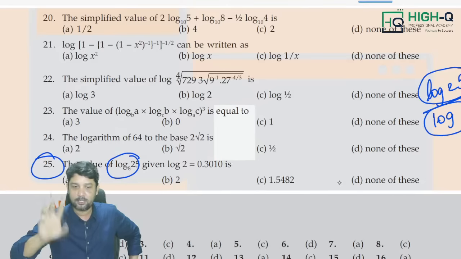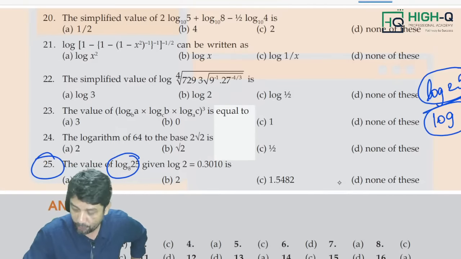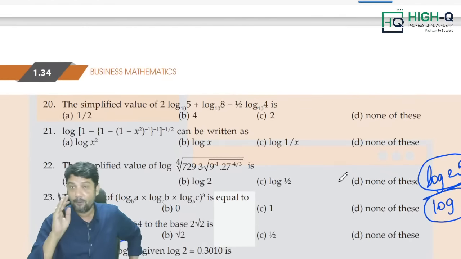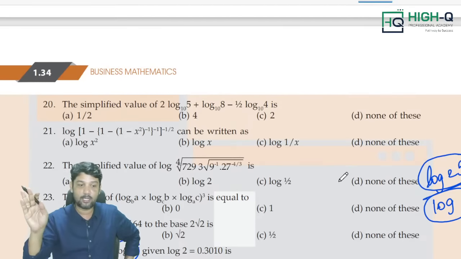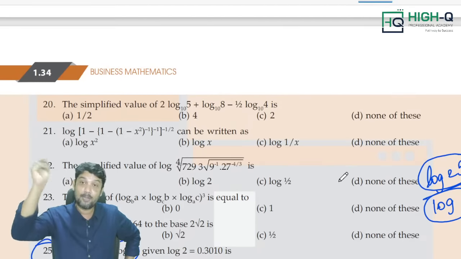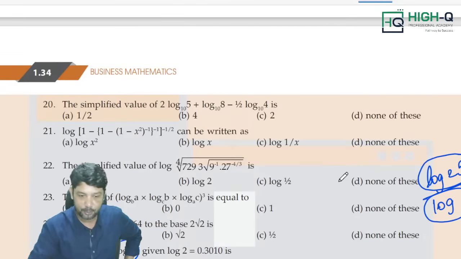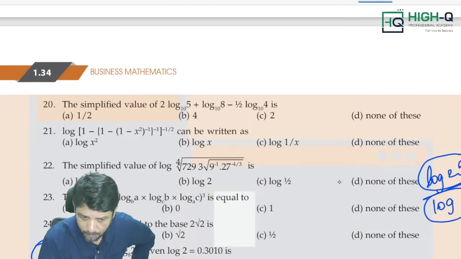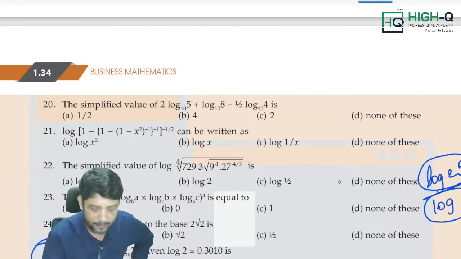Am I right? If there are any new students who did not know how to find log using a calculator, I can tell you, my dear, because we generally use the log calculator method for time value of money. Look at this, my dear. What exactly is to be done? 8 power log 2 value plus 1. Okay, fine. What do we generally do?